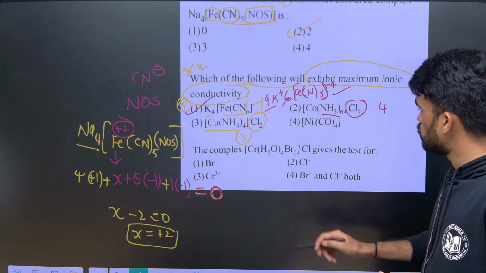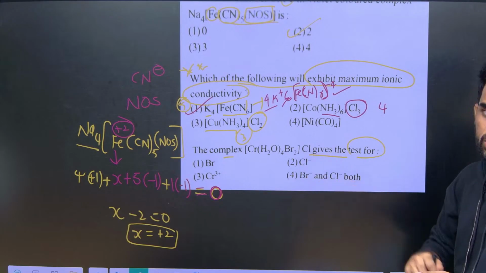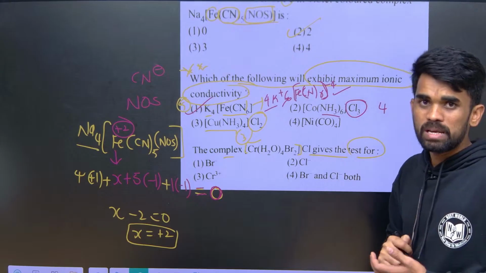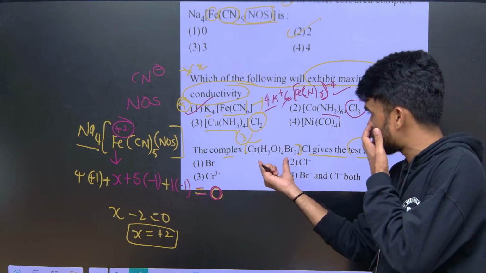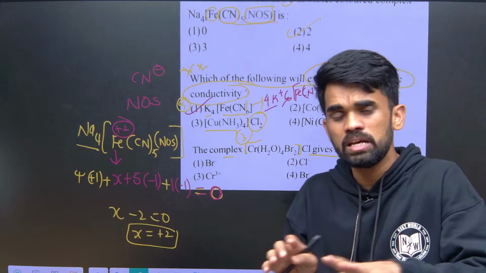Now, I told you the complex gives a test for which of these species. I told you it won't lose its identity. Whatever ions are present inside the square bracket, that coordination sphere, remain fixed. They won't come out.